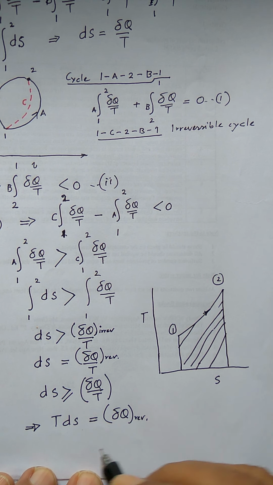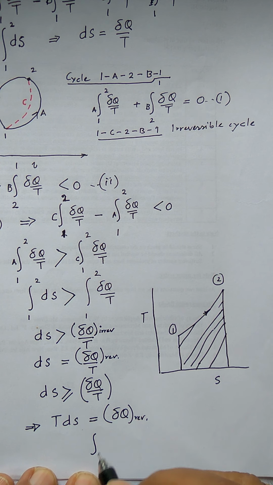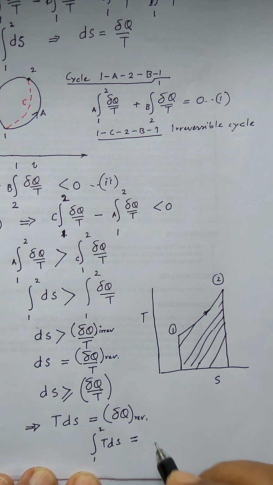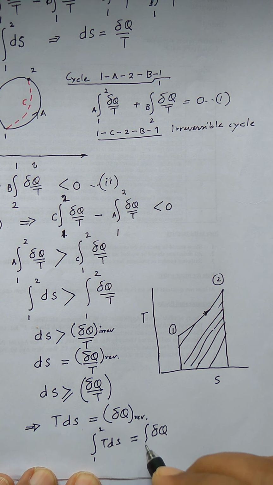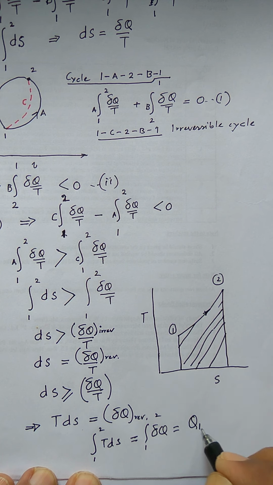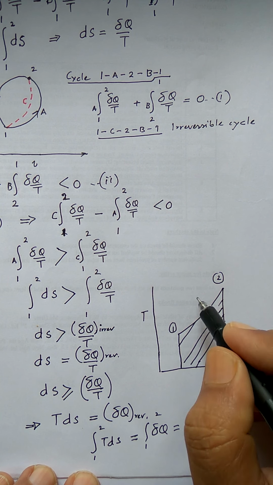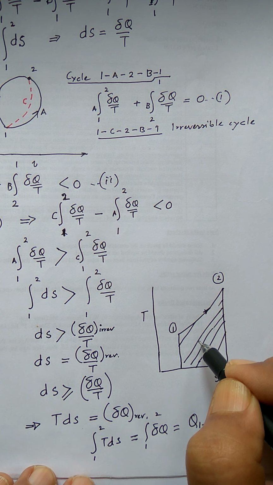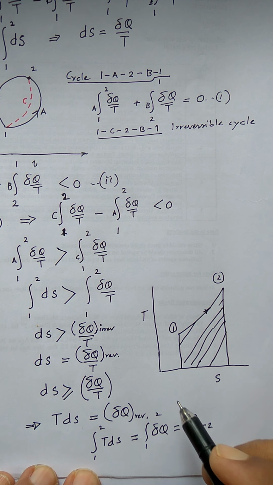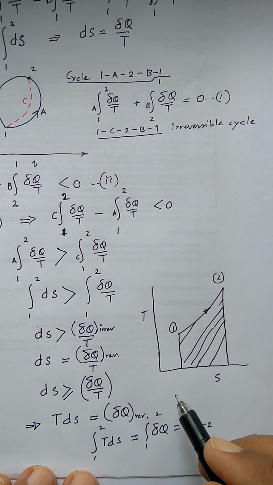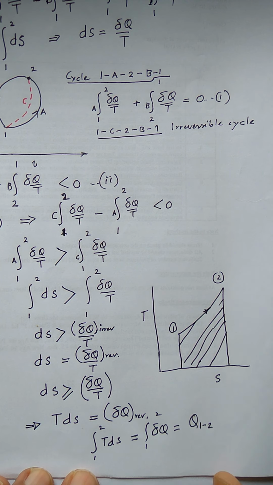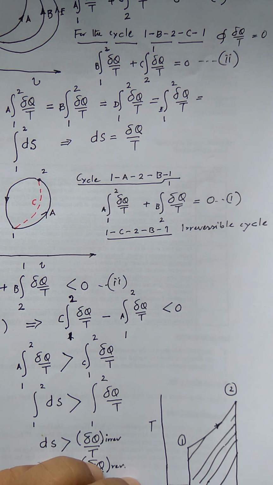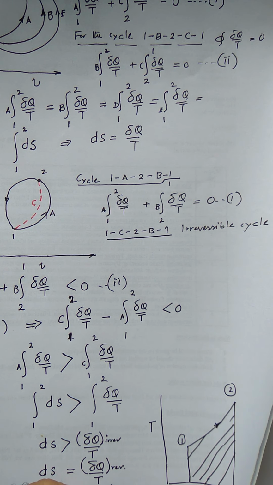Then the integration of TdS from 1 to 2 is equal to the integral of del Q from 1 to 2, that means Q12. Whether it will be into the system or out of the system will depend on the situation, because dS can be both positive and negative. Okay, right? So from here let us try to draw a few TS diagrams for some of the processes.